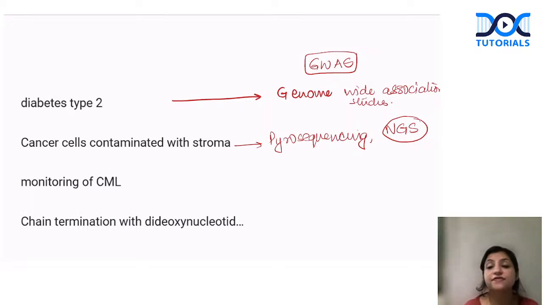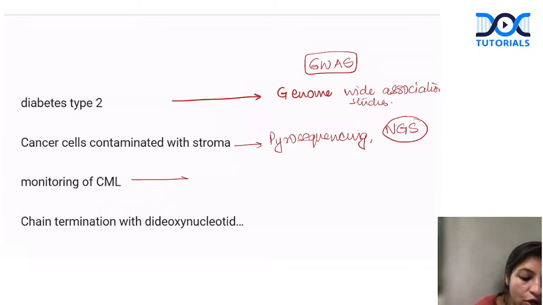So that's a very robust method which can be done, and it is now slowly going to replace Sanger also in future. So that's next generation sequencing coming in a big way. Whenever we have cancer cells contaminated with the stroma, we have to do next generation sequencing.